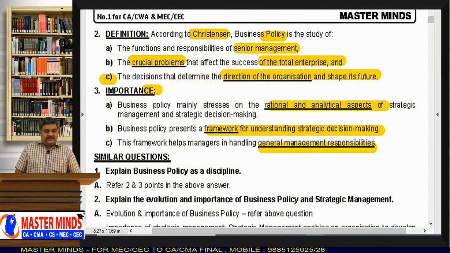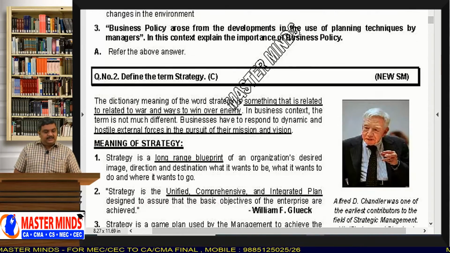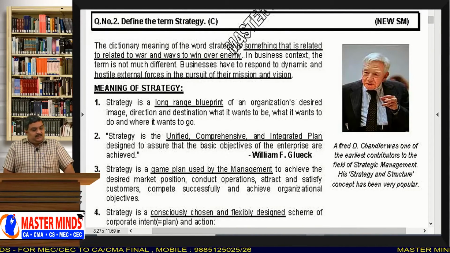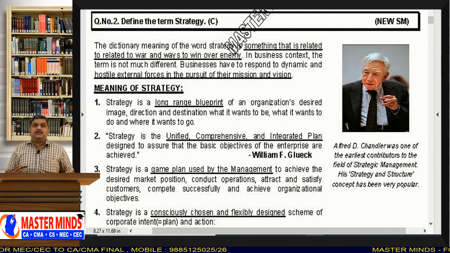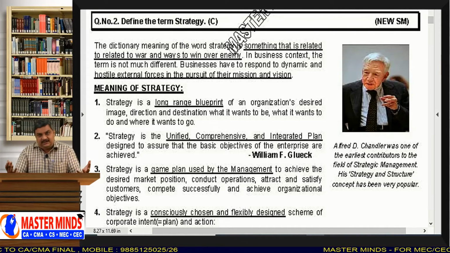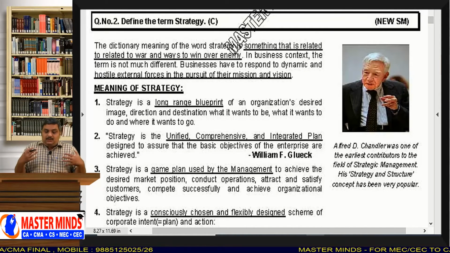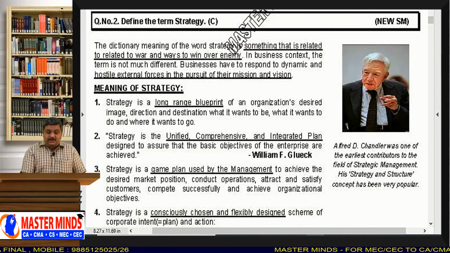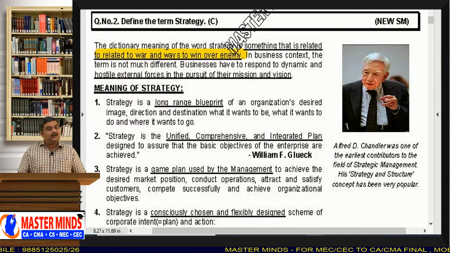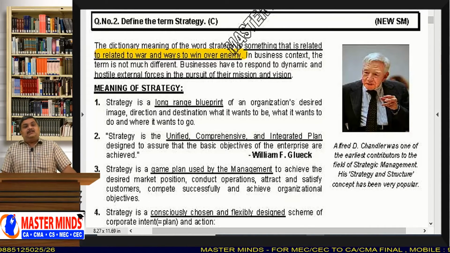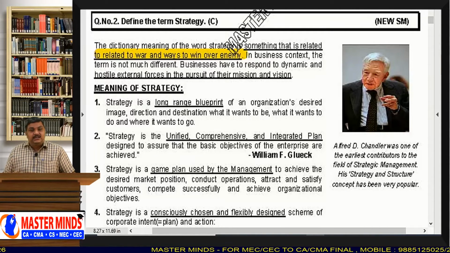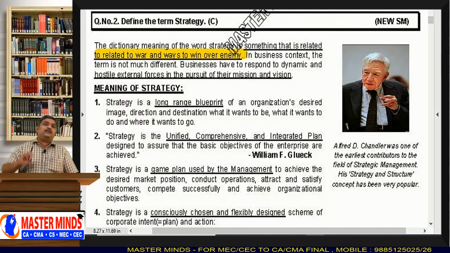Okay? Right. Now, the second question: define the term strategy. See, actually the word strategy comes from strategos, meaning move forward. And the dictionary meaning of the word strategy is something that is related to war and ways to win over the enemy. See, words like logistics, strategy, deployment, they all come from military terminology.